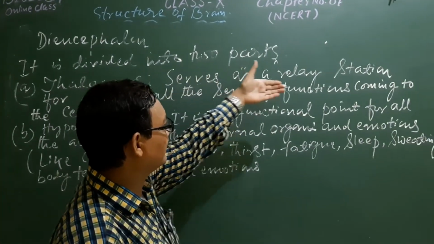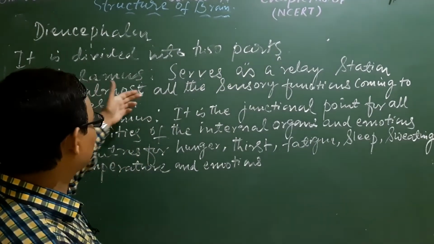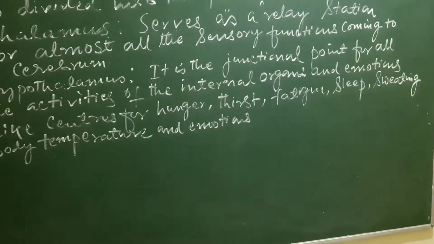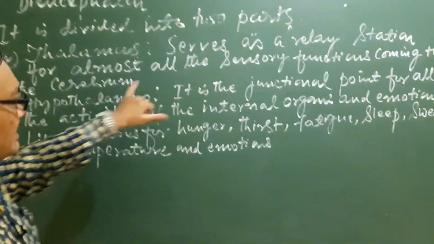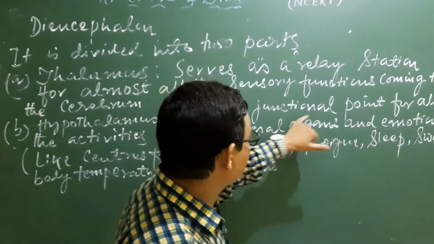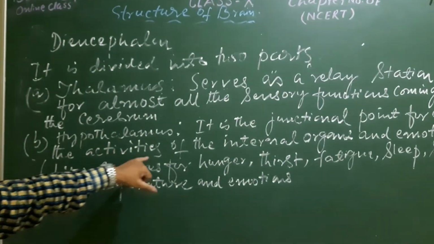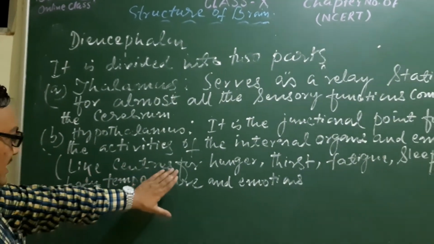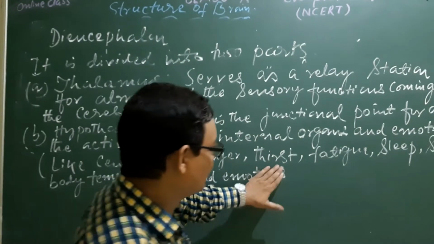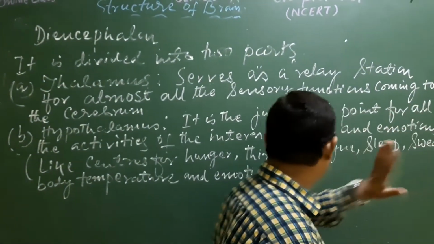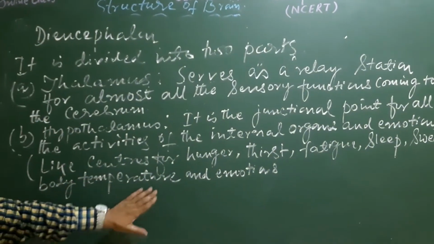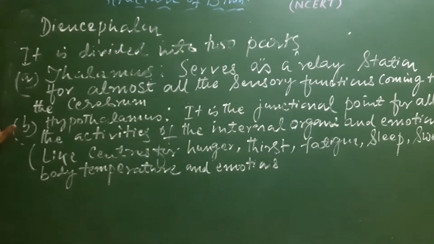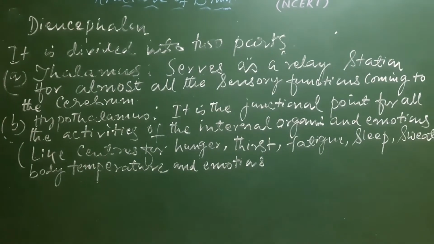It serves as a relay station for almost all the sensory functions coming to the cerebrum. B, hypothalamus. What is the function of hypothalamus? It is the junctional point for all the activities of the internal organs and emotions, like centers for hunger, thirst, fatigue, sleep, sweating, body temperature and emotions.